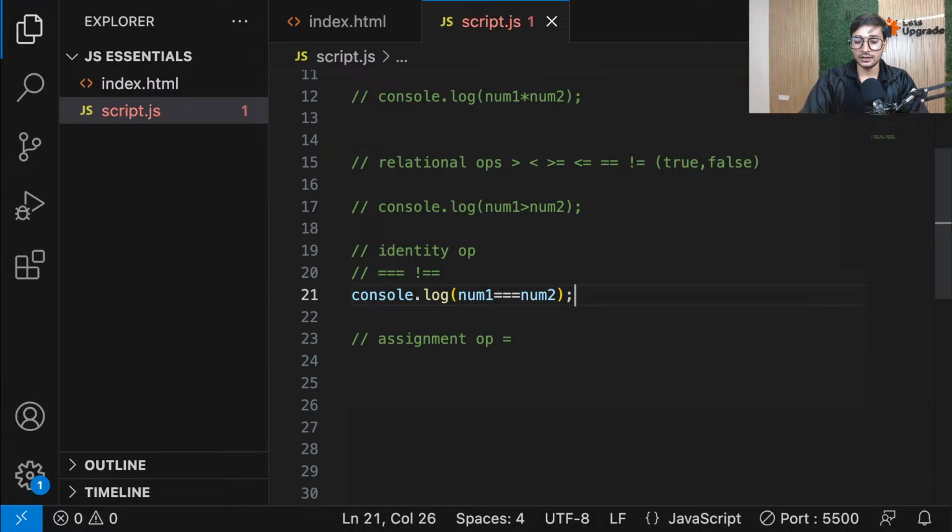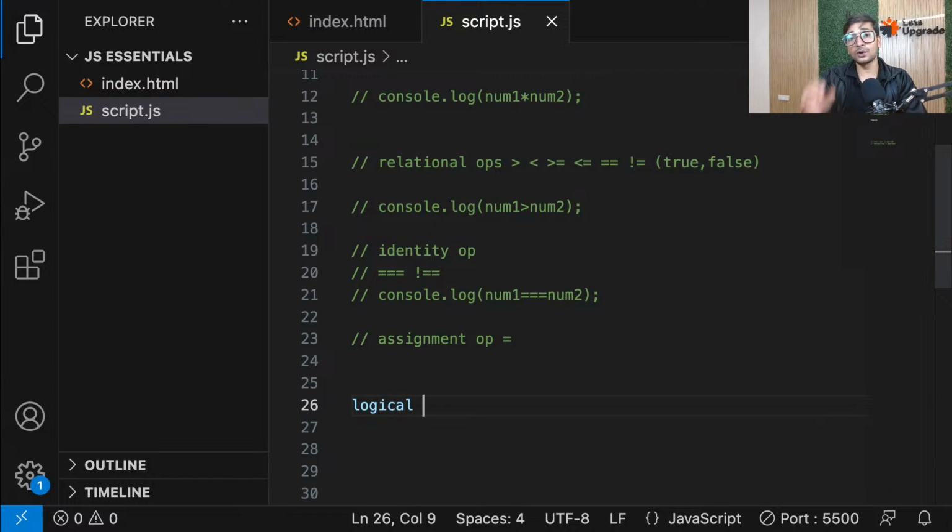And guys, if you want to dig deep about these operators, we have all mentioned this with a description in the notes. So you can go ahead there and check it out completely. Okay. So guys, let's go. The next category that we are focusing on is the category of logical operators, everyone.